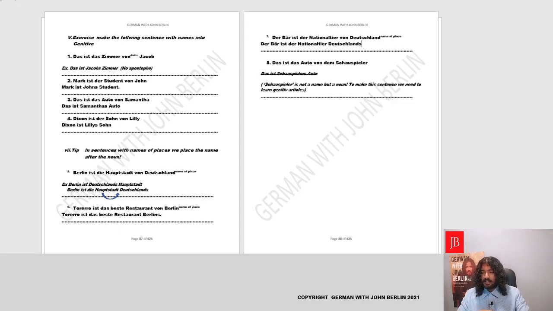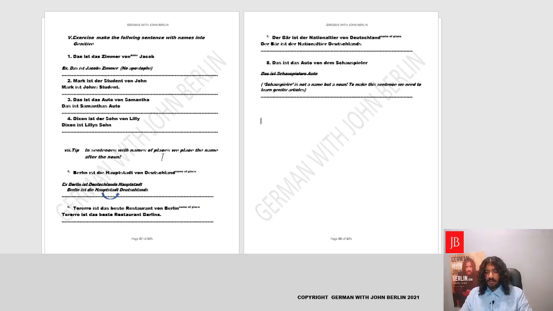Then we have another sentence. Das ist das Auto von dem Schauspieler. That is the car of the actor. Now, how can we say it in genitive? It could also be said, that is actor's car. Das ist Schauspieler's Auto. But as you see, I have struck it off.